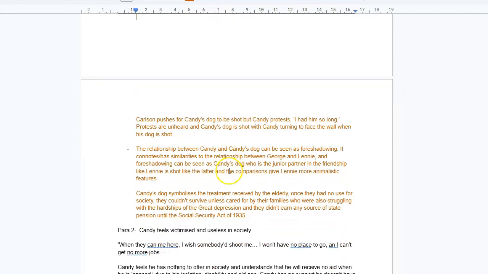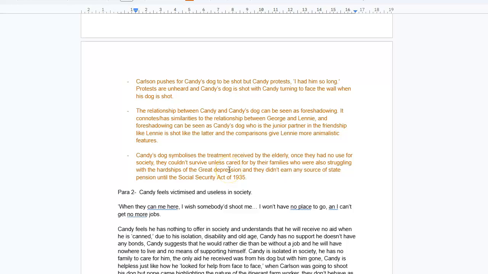But as the novel goes on, another farm worker, Carlson, is always pushing for Candy's dog to be shot. But Candy continues to protest that he had him so long, as I wrote here. But the protest is sadly unheard, and Candy's dog is eventually shot, and Candy's face turns to the wall. And it almost just shows how the views of the elderly and the respect towards them at the time of the Great Depression was just completely unheard of. That they had no rights, and it almost just symbolizes the treatment received by the elderly.